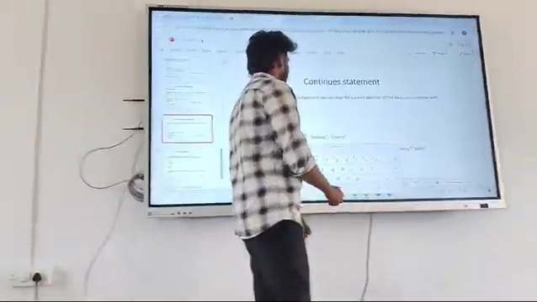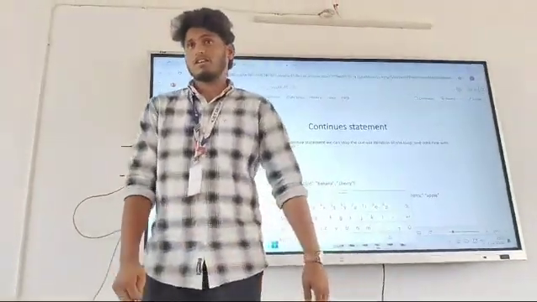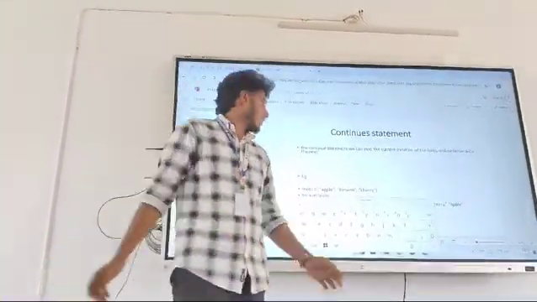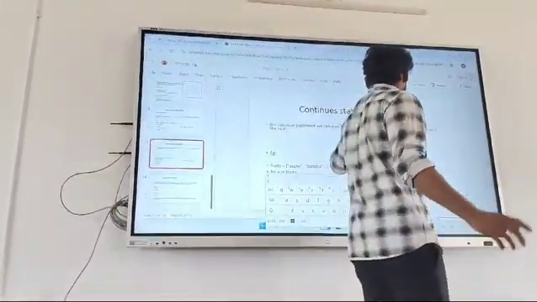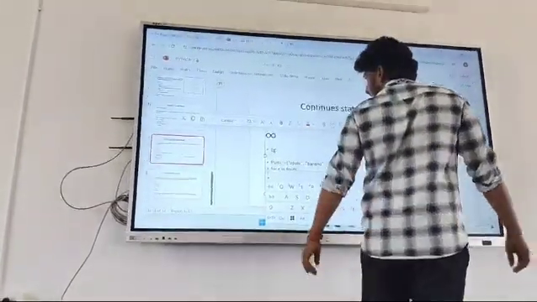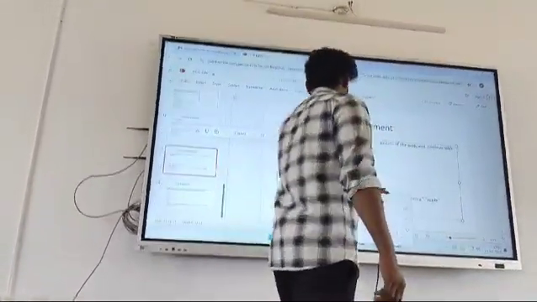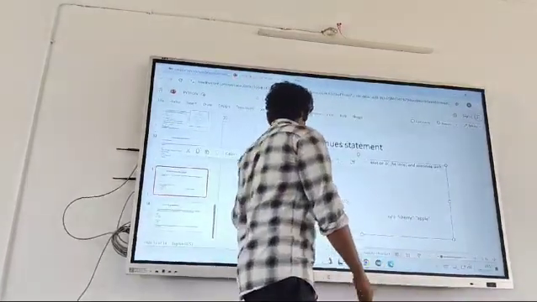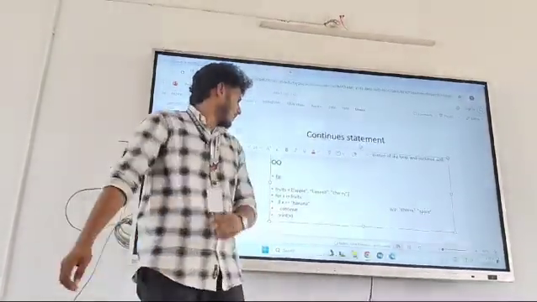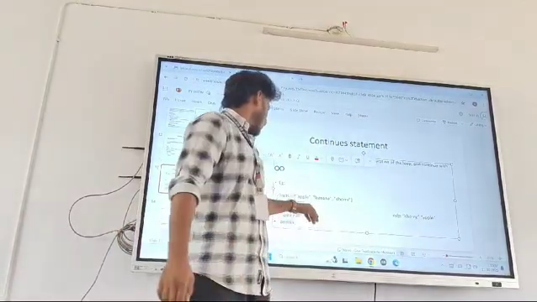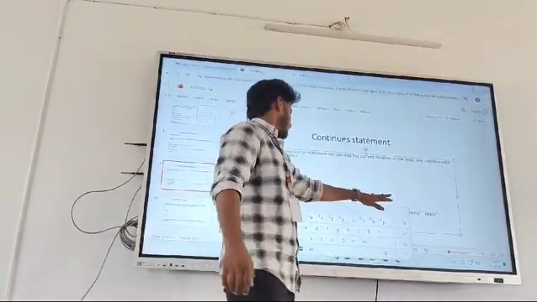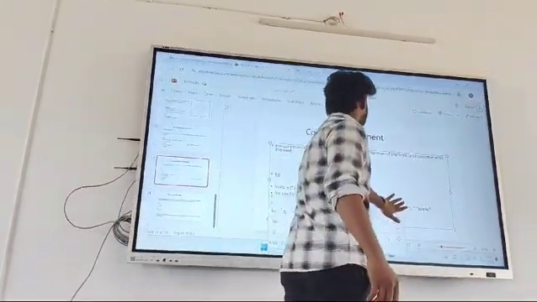Continue statement. The continue statement skips the current iteration of the loop and continues with the next one. Example: fruits is equal to apple, banana, cherry. For x in fruits, if x is equal to banana, continue.